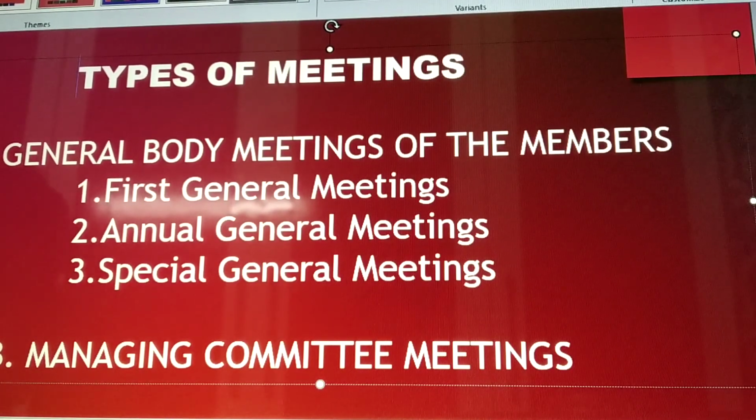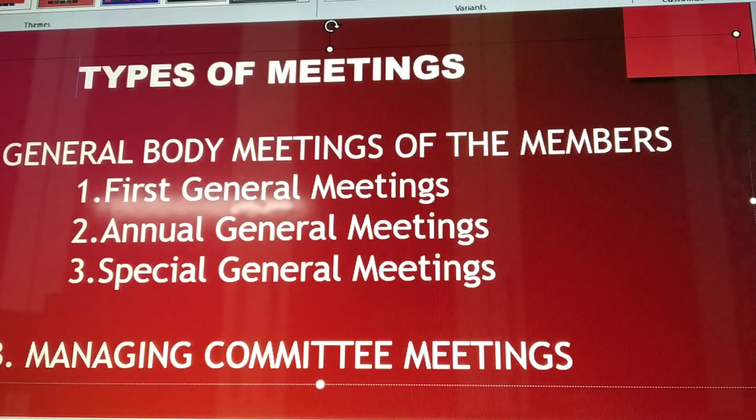Moving on to the next: declaration of dividend, appointment of internal auditor and fixing his remuneration, consideration of communication from the Registrar of Societies, fixation of fees to be paid to the members of the managing committee for attending the meeting, or any other business with the permission of the chair. That is something about the annual general meeting. I hope it is clear.